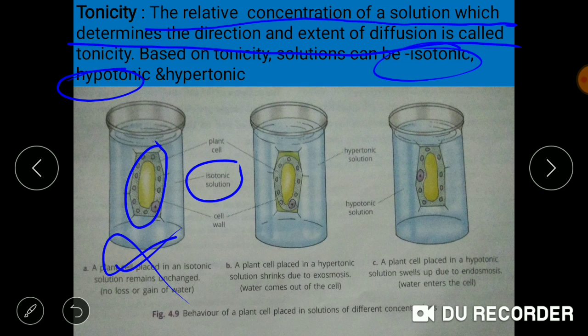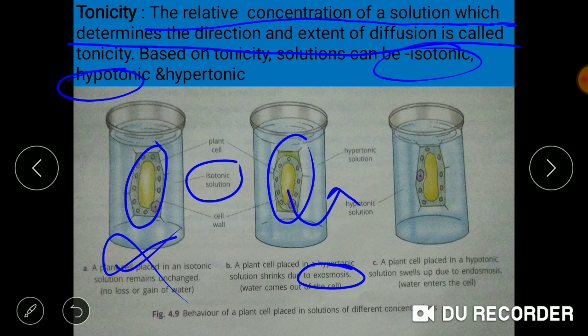So this shrinkage is taking place in the plant cell because of the movement of water molecules out of the plant cell. As the water is moving out, this process is known as exoosmosis and it leads to shrinkage of the plant cell.